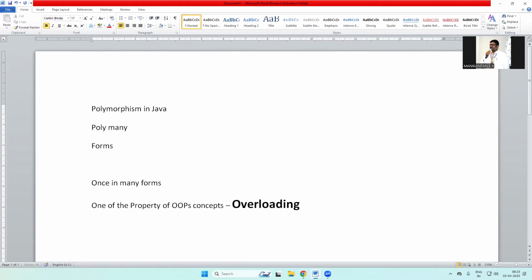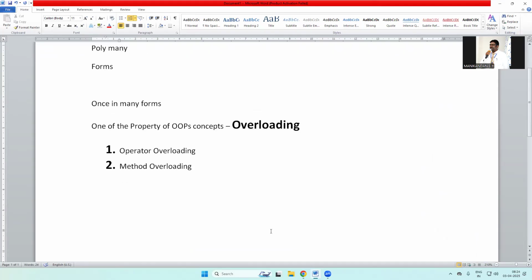We have two kinds of overloading. One is operator overloading and another one is method overloading. Normally in programming languages, especially in object-oriented programming and in Java, a function is called a method. Each method has a unique functionality, a unique feature. That method can be created or developed by the user. If you are using any other package, I can reuse the method. So that's why they call it method overloading.